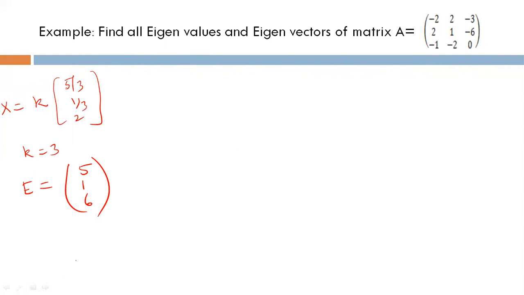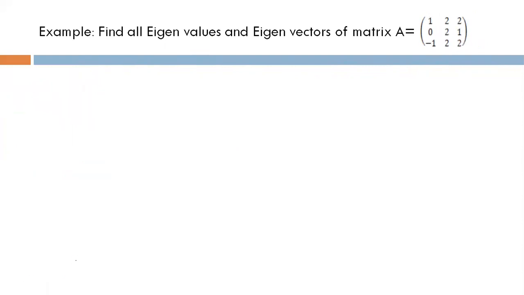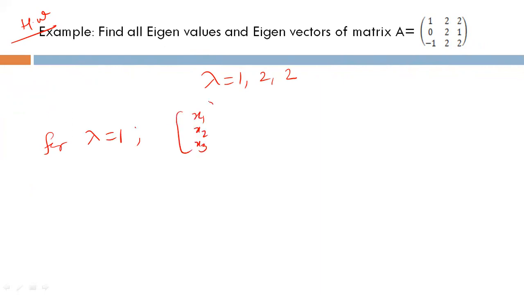Now I am going to solve another problem. Find the eigenvalues and eigenvectors of this matrix. I am giving it to you as homework, to try by yourself only. I can give you the answer here. Lambda you will get 1, 2, 2. For lambda equal to 1, the solution is x1, x2, x3 equal to minus k, k, k. You can get k, k, minus k also. It depends on what free variable you are choosing and what value of the free variable you are choosing.